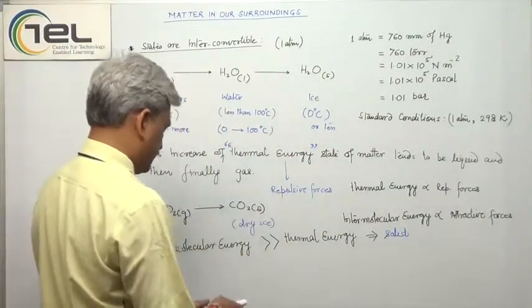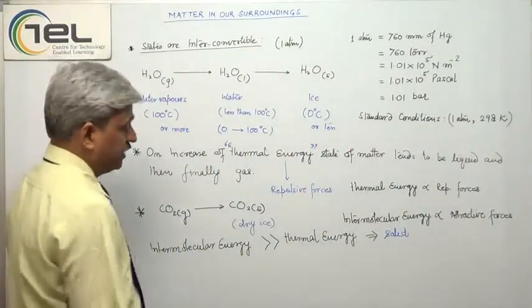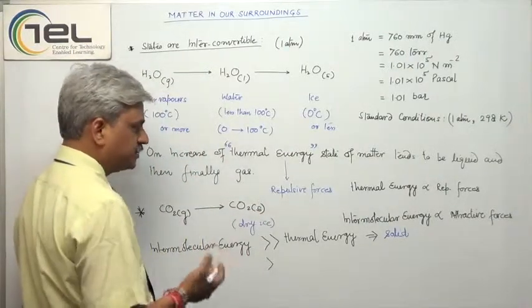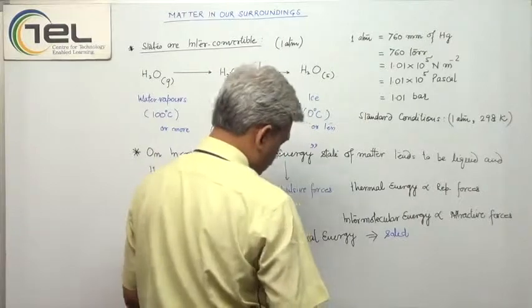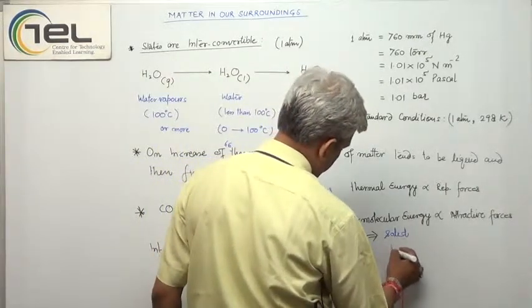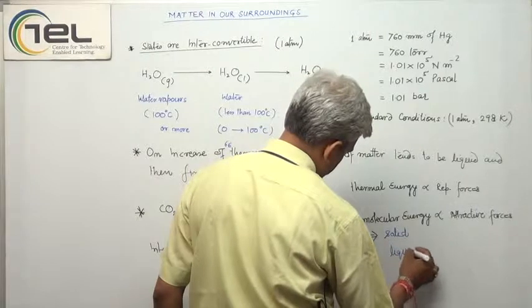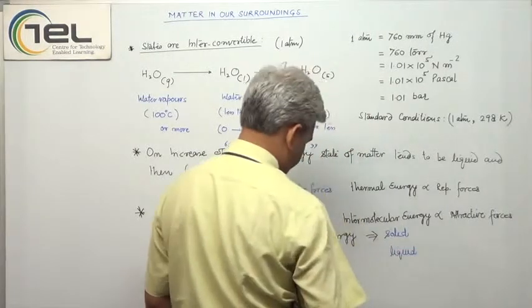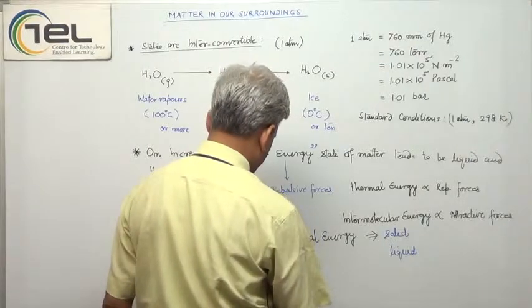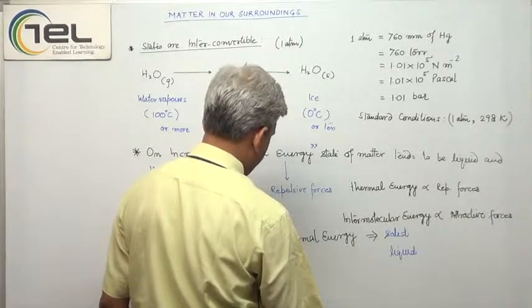When there is a difference, but the difference is moderate, then the state of matter in this case becomes liquid. This I can say like this.